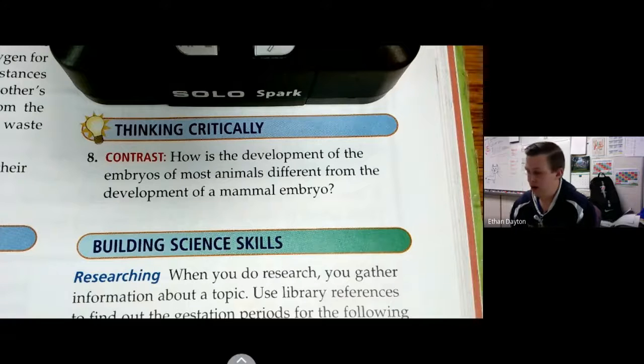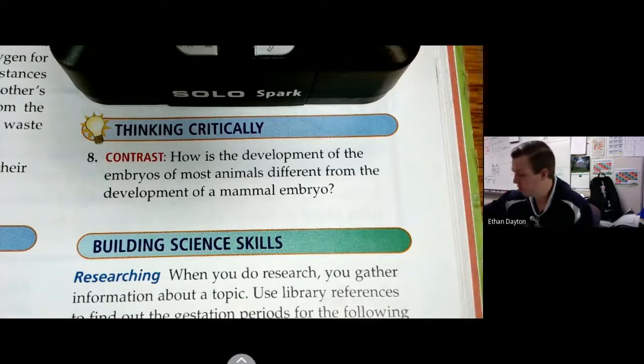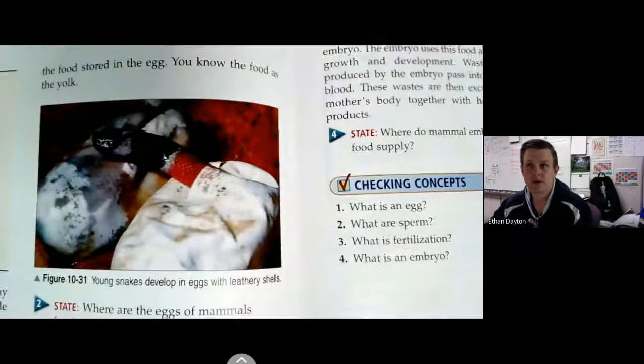Okay? All right, that is that. That's 1 through 8 on page 247. That was pages 246 and 247, and that is our textbook assignment. So record those answers in complete sentences in your science notebook, and best of luck to you.